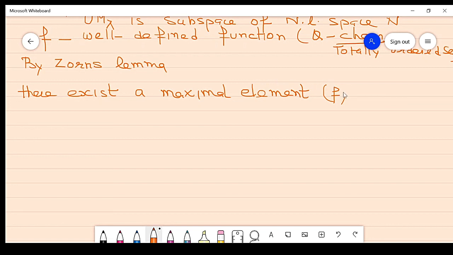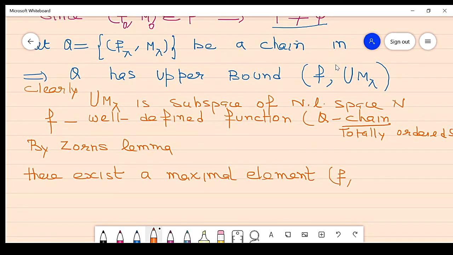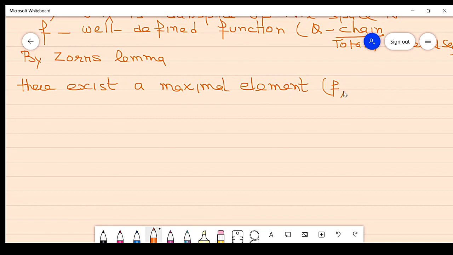So there exists a maximal element F on the whole space, so the maximal element will be on the whole space N, in the partially ordered set P. Clear? Then that is the proof of our result.